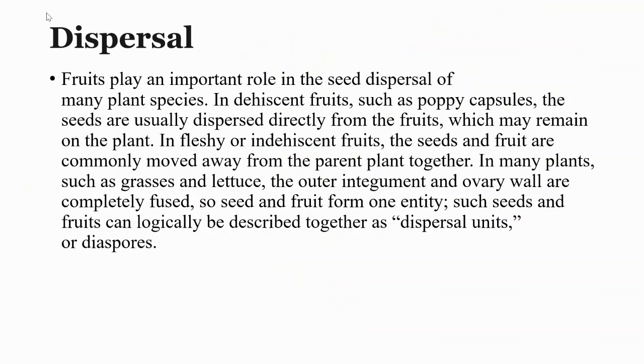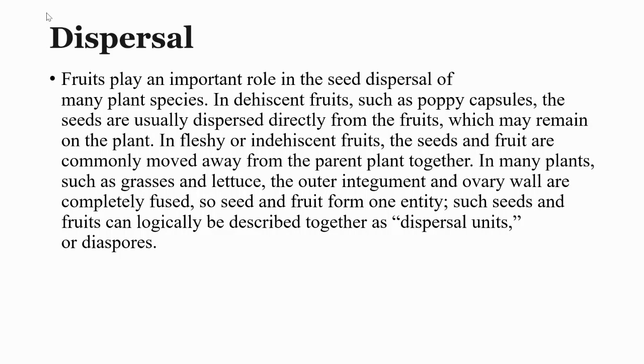Dispersal. Fruits play an important role in the seed dispersal of many plant species. In dehiscent fruits such as poppy capsules, the seeds are usually dispersed directly from the fruits, which may remain on the plant. In fleshy or indehiscent fruit, the seeds and the fruit are commonly moved away from the parent plant together.